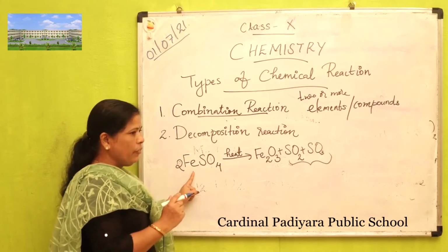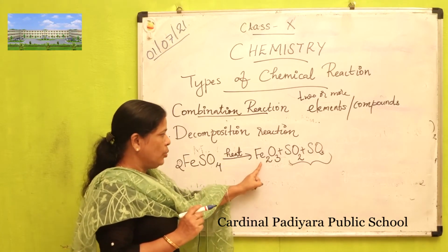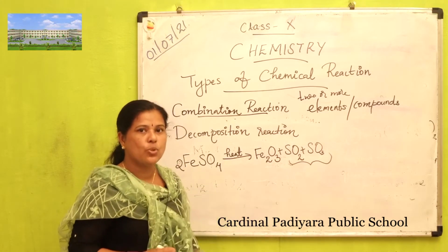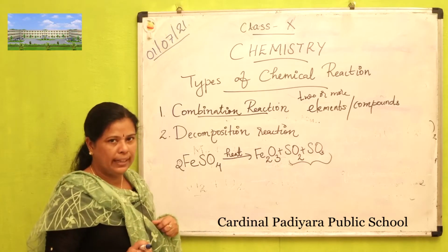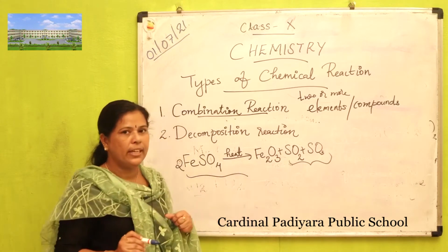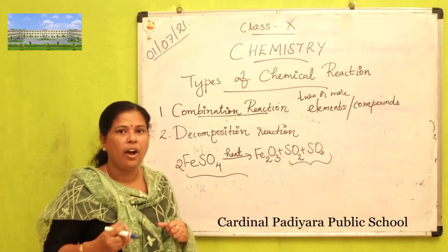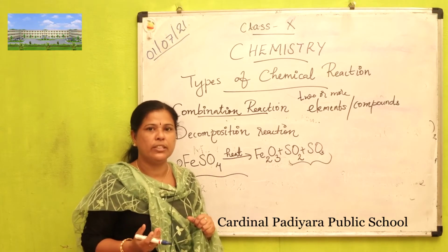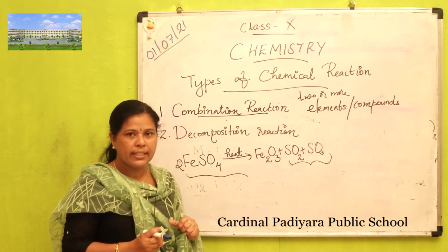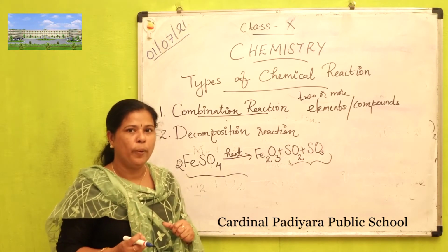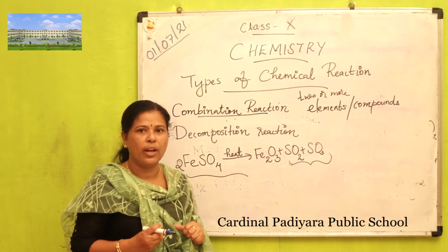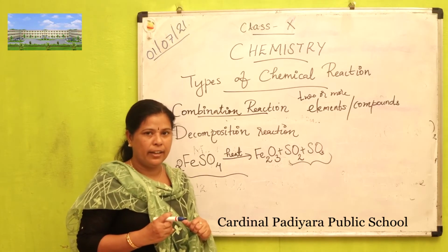Here ferrous sulfate on heating forms two or more products. Those products are Fe2O3, SO2 and SO3. This one is an example of decomposition reaction. Then how can you define decomposition reaction? In a chemical reaction, a reactant decomposes to form two or more products. Such a type of reactions are known as decomposition reaction.